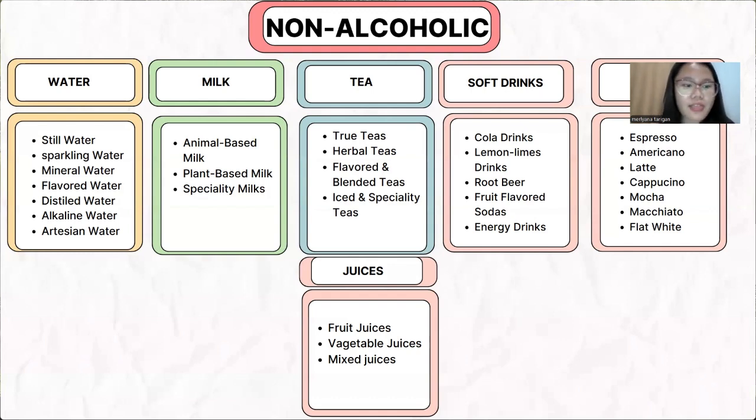And then we have lemon lime, which is a fizzy drink with a lemon lime flavor like Sprite. And then we have roots, which is a drink made from root extract used in traditional or herbal drinks. And then we have root beer, which is a sweet fizzy drink made from roots, herbs, and spices.